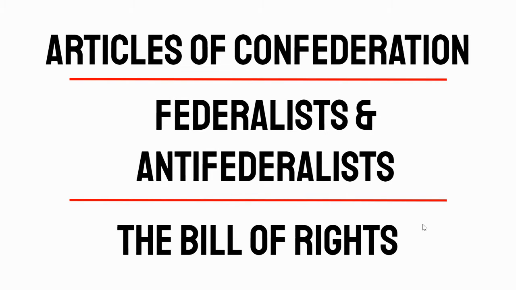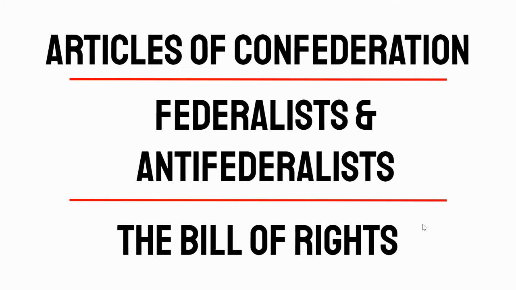Now, the benchmark will cover things like the Articles of Confederation, the Federalists and Anti-Federalists, and the Bill of Rights. So go back to other videos that we have posted here on the channel for notes to get caught up, or you can read Chapter 7, let me see, 3.1 and 3.3, I think. Just double checking here. Yeah. Chapter 7, 3.1 and 3.3.